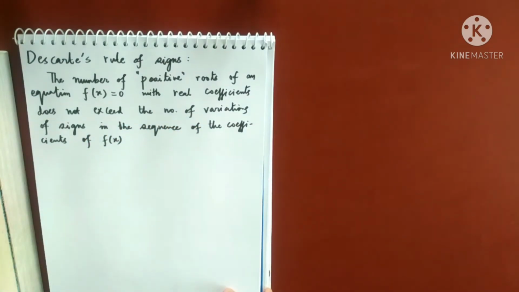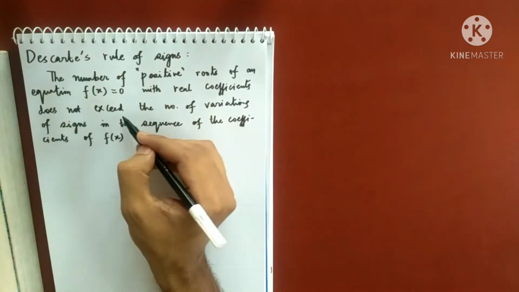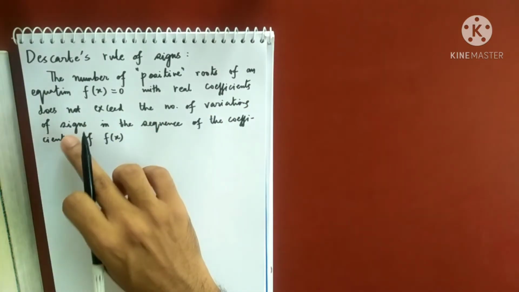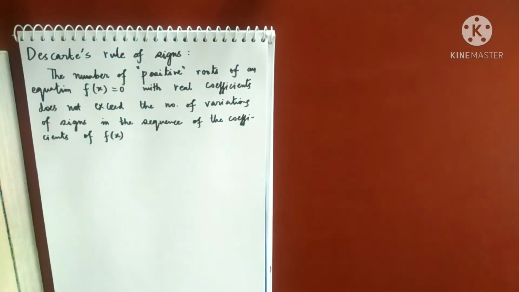So what Descartes said, the number of positive roots will not exceed the number of variations of signs in the sequence of the coefficients of f(x),